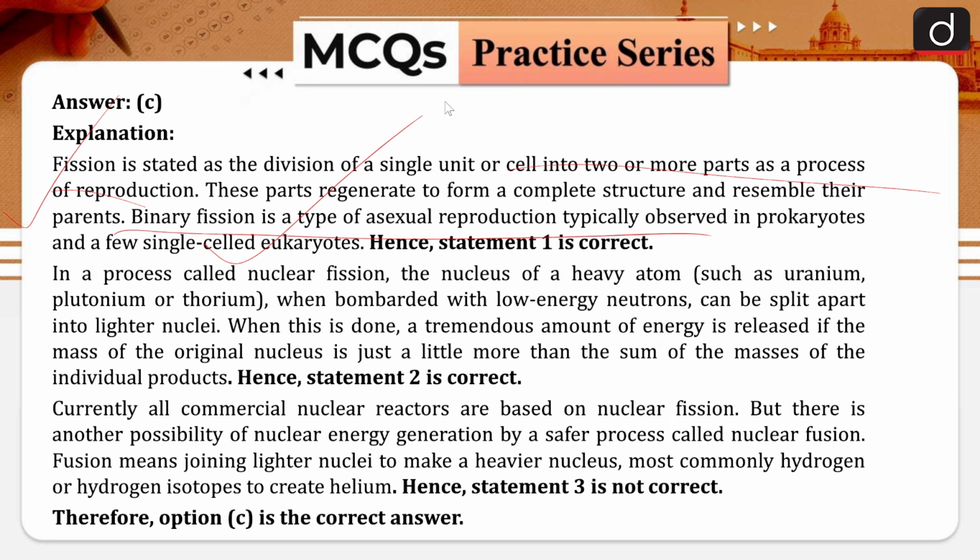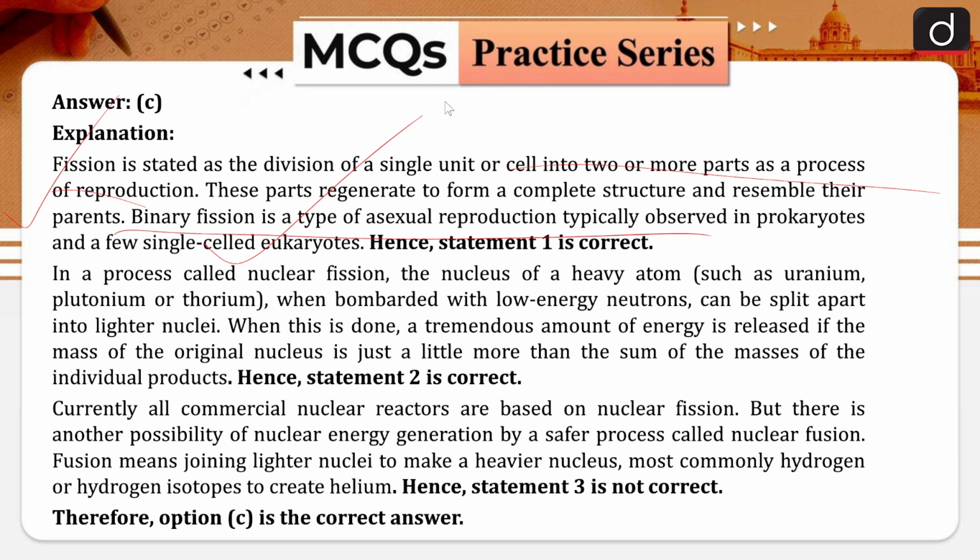In a process called nuclear fission, the nucleus of a heavy atom such as uranium, plutonium or thorium, when bombarded with low energy neutrons, can be split apart into lighter nuclei. When this is done, a tremendous amount of energy is released if the mass of the original nucleus is just a little more than the sum of the masses of the individual products. Hence, statement 2 is correct.